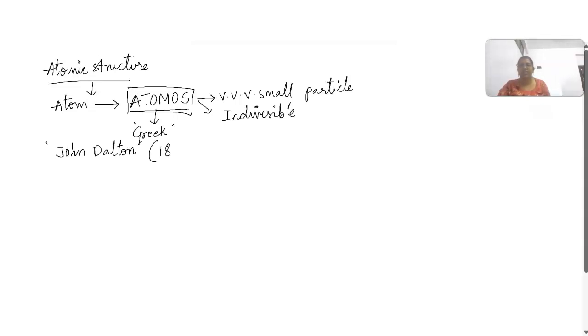When he introduced this, we generally call it atomic theory. He explained the atomic theory in the year 1808. In 1808, John Dalton developed a theory which we call Dalton's atomic theory. 1808 means it is very long ago, approximately 200 years ago. John Dalton developed the atomic theory 200 years ago.